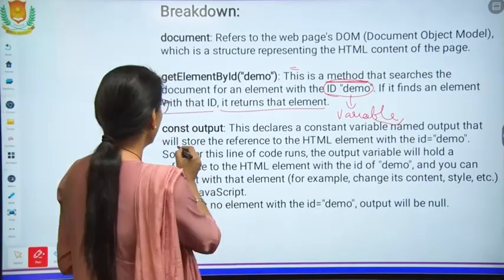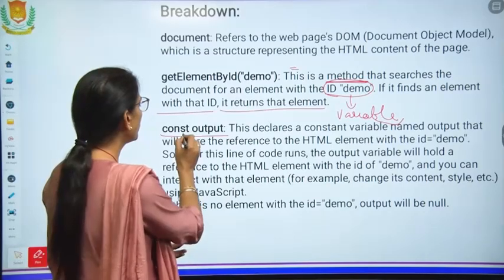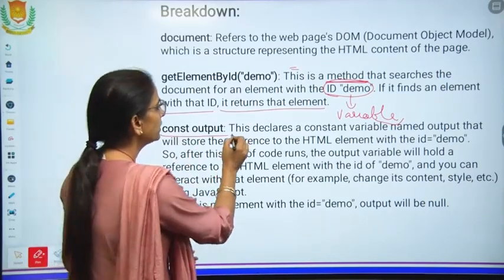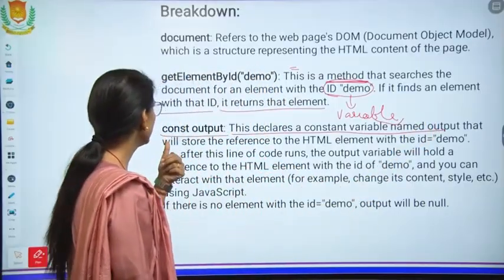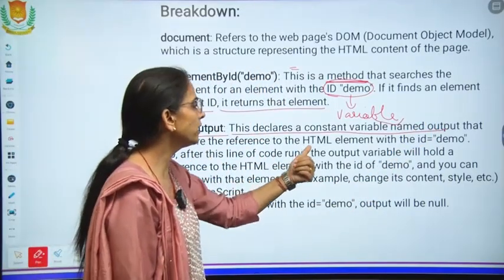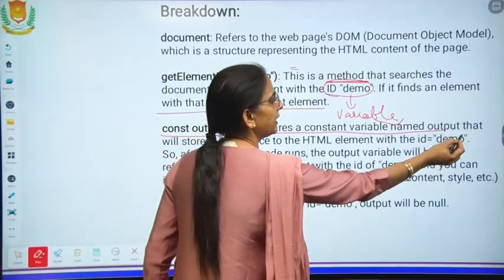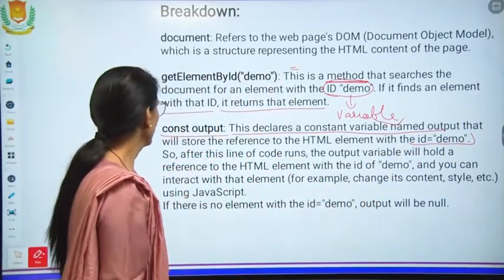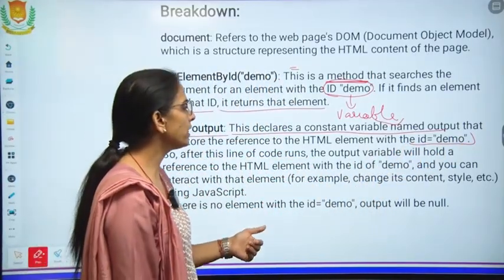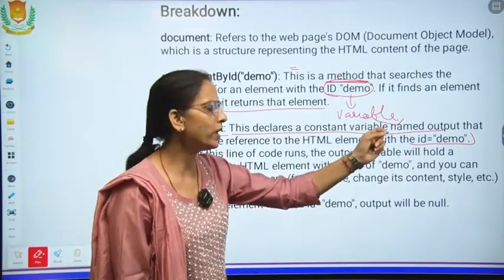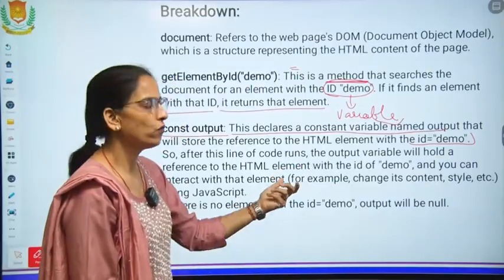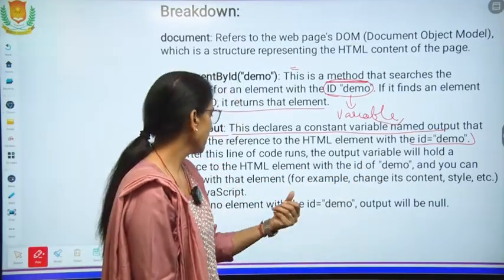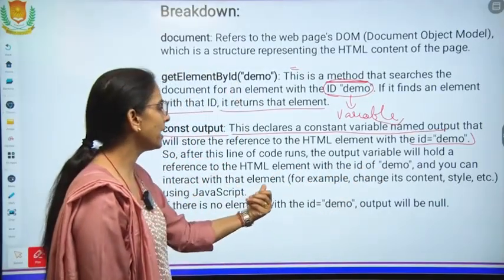Now constant output, what does this mean? This declares a constant variable named output that will store the reference to the element with the ID demo. So after this line of code runs, the output variable will hold a reference to the HTML element with the ID demo, and then you can interact with the element.